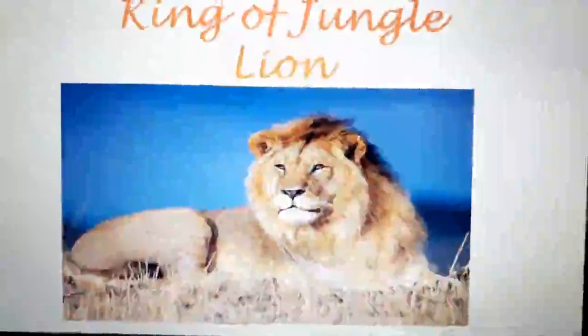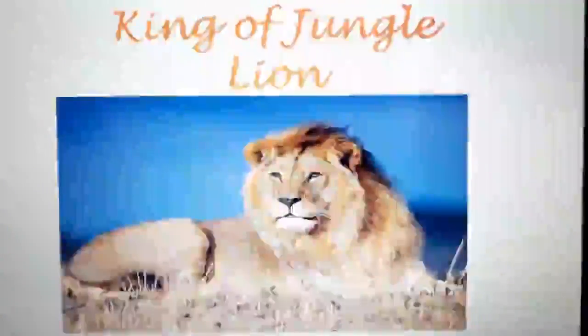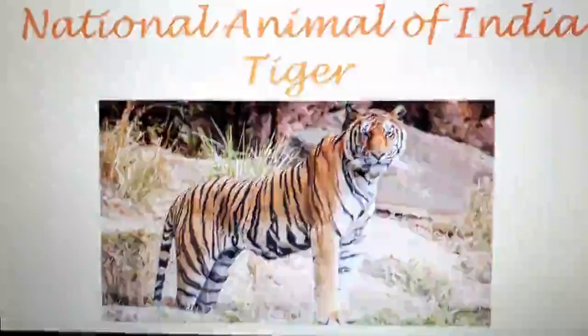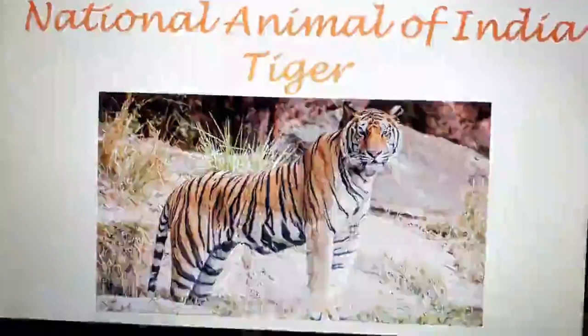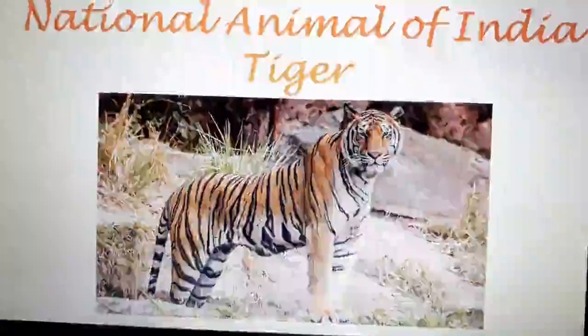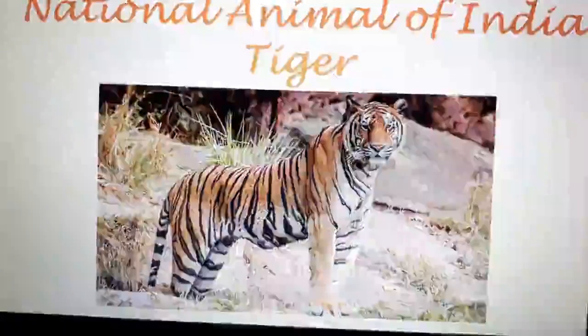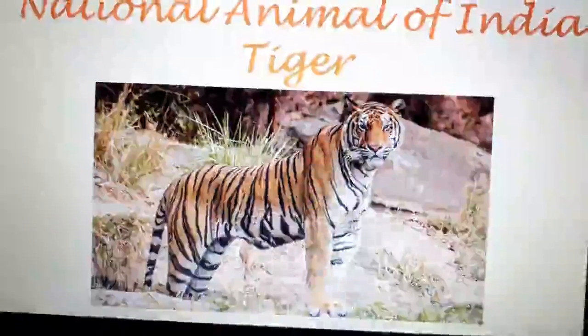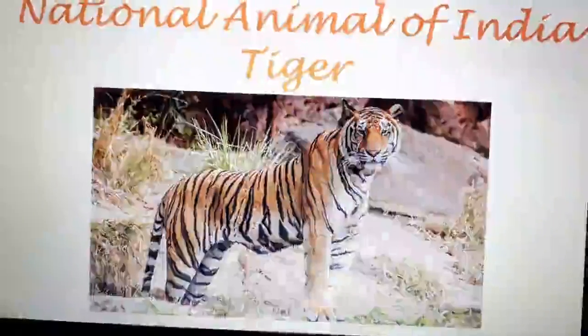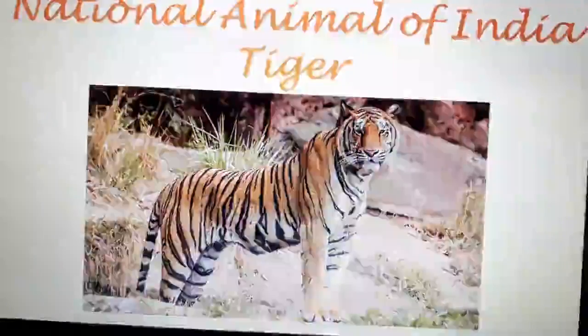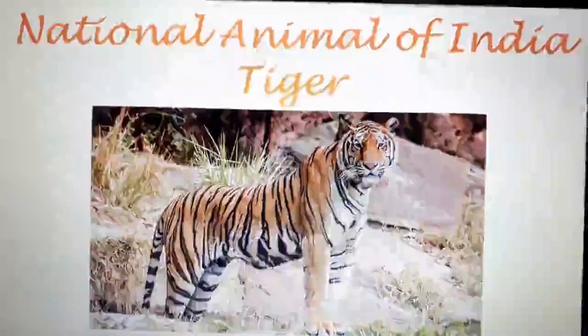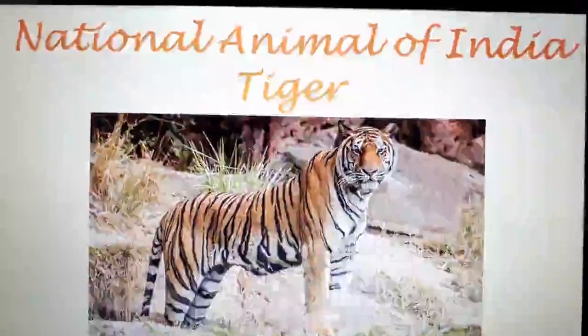Next we have is the picture of our national animal. Who is it? It's a tiger. Can you see these black stripes on his body? This is the mark with which we can identify that yes, it's a tiger.